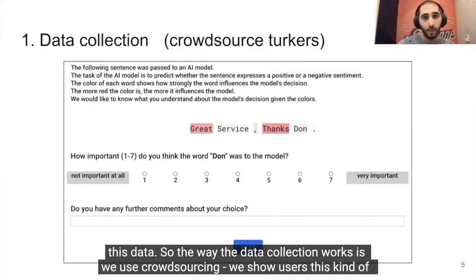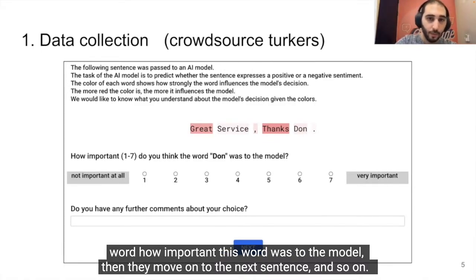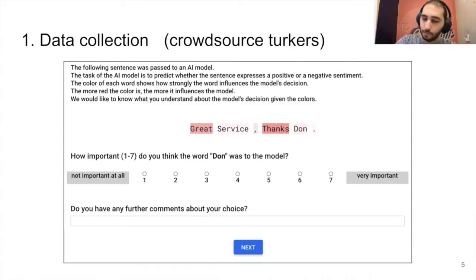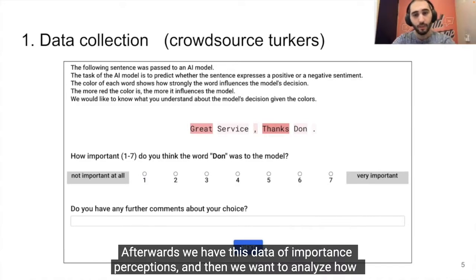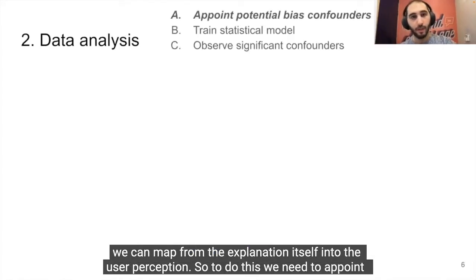So the way the data collection works is we use crowdsourcing. We show users this kind of a screenshot where we show them the sentence with a heat map, and then we ask them to rate any random word, how important this word was to the model. Then they move on to the next sentence and so on. Afterwards, we have this data of importance perceptions. And then we want to analyze how we can map from the explanation itself into the user perception.